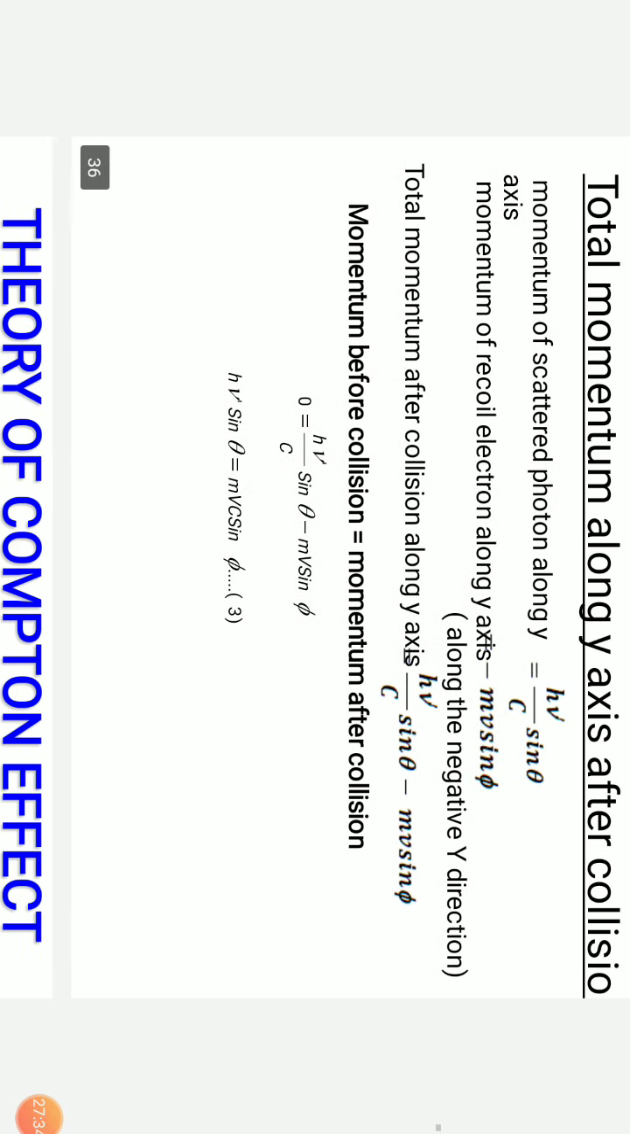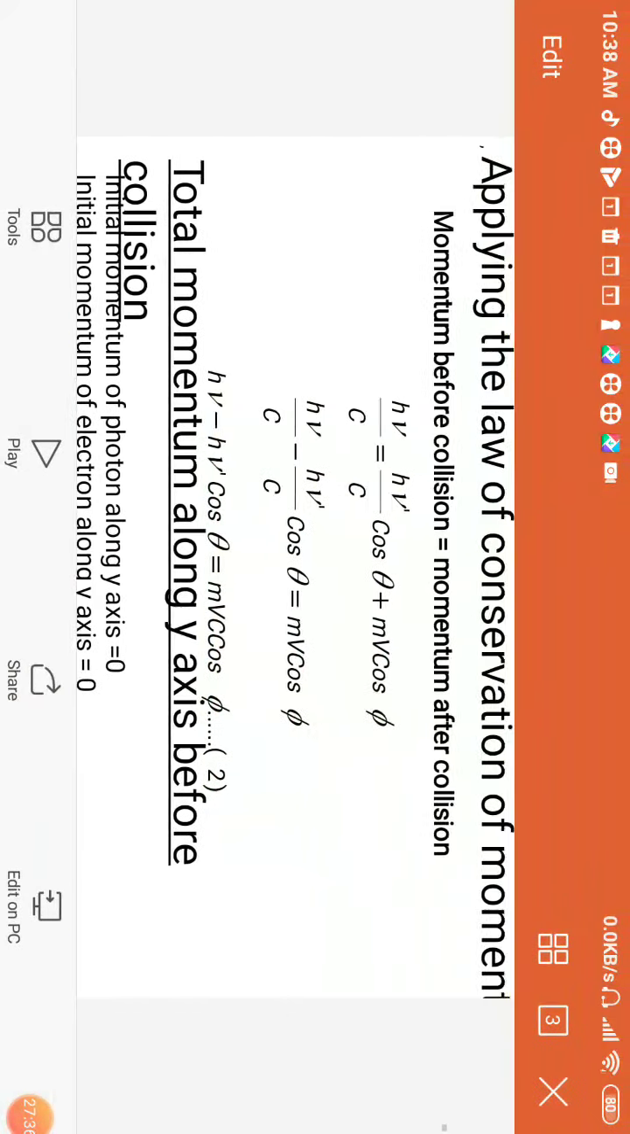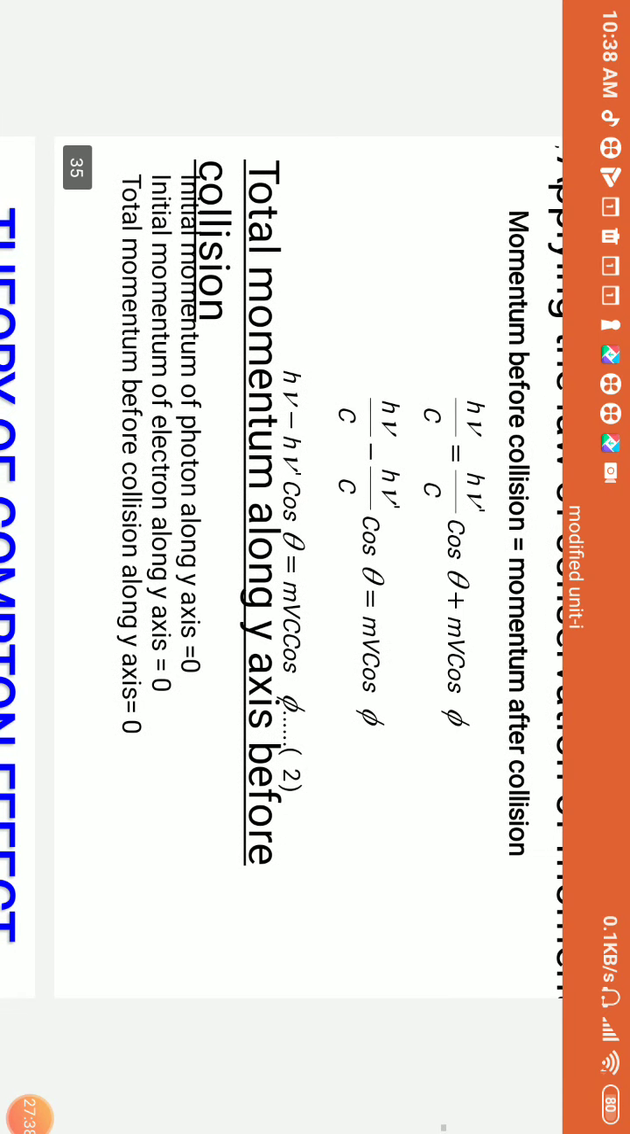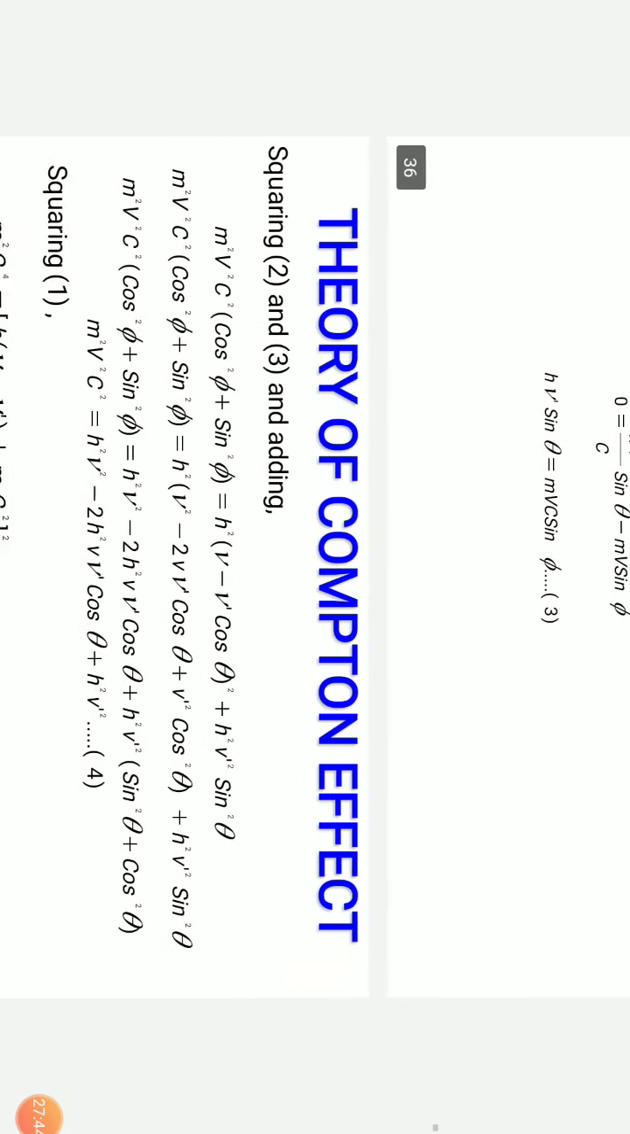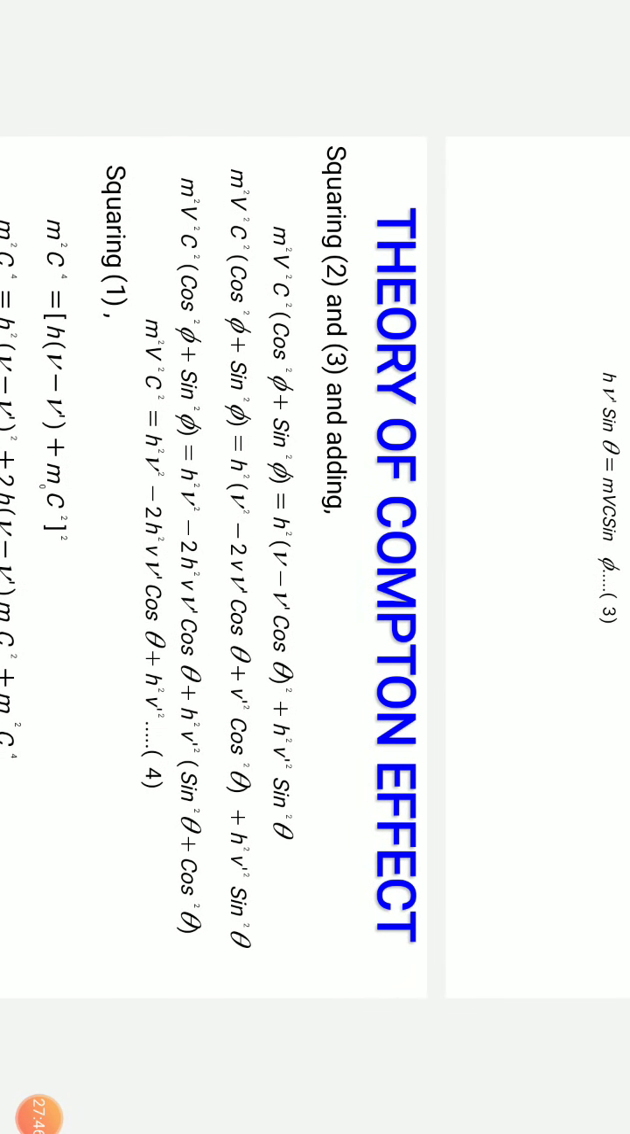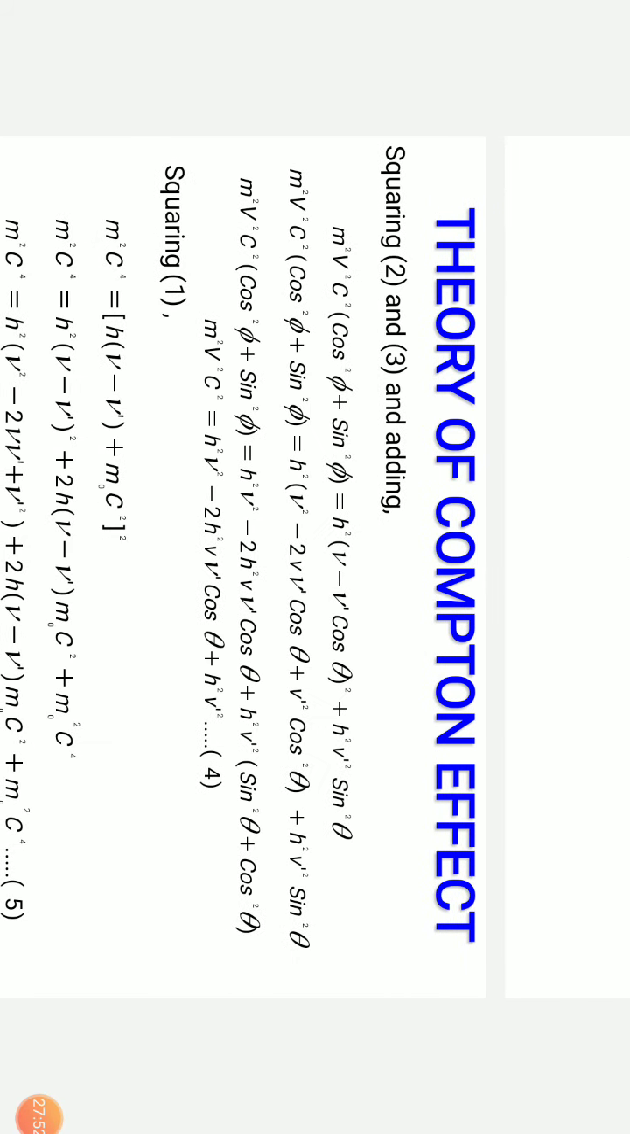So now we are going to square the second equation as well as the third equation. The second equation is hν minus hν' cos θ equals mvc cos φ, and the third equation is hν' sin θ equals mvc sin φ. Just square up and add up. We are going to get m²v²c² (cos²φ + sin²φ) equals h²(ν minus ν' cos θ)² plus h²ν'² sin²θ. Anyway, we know that cos²φ + sin²φ is always equal to 1. We get m²v²c².